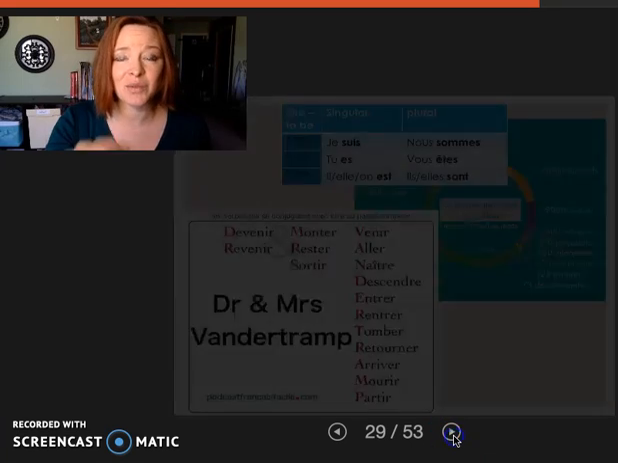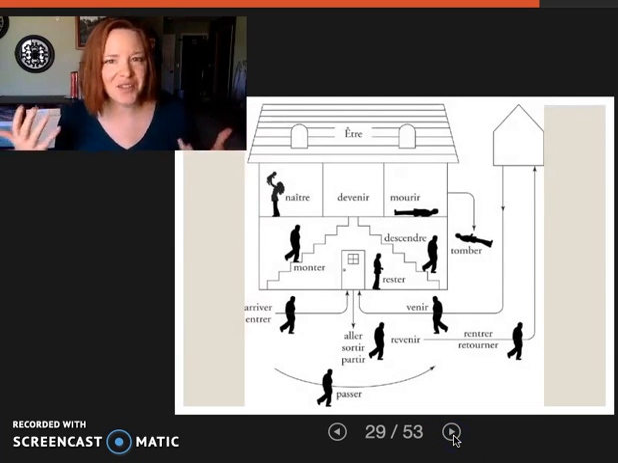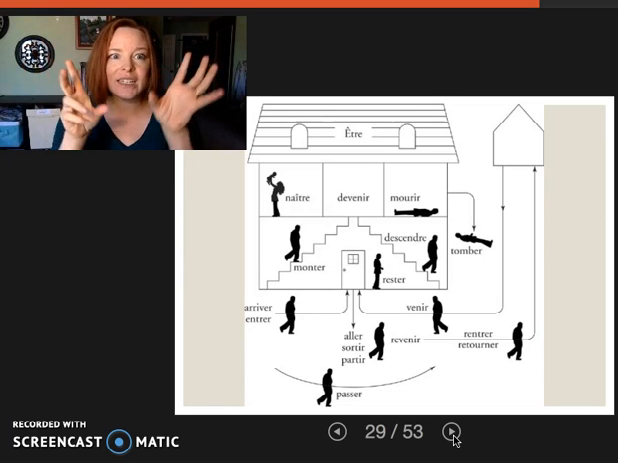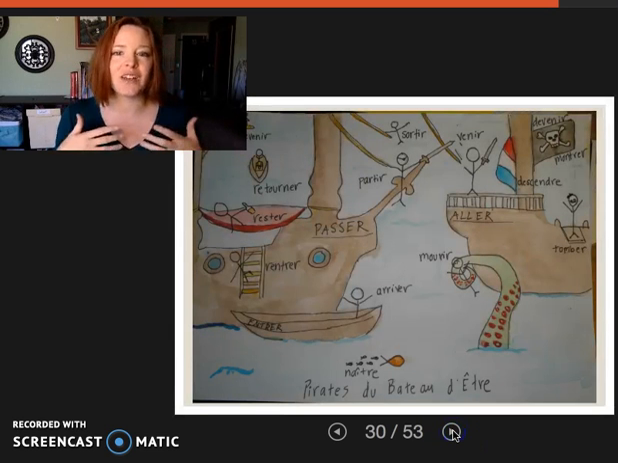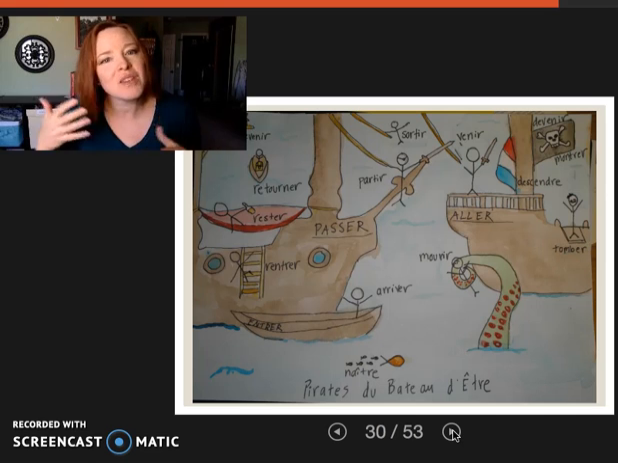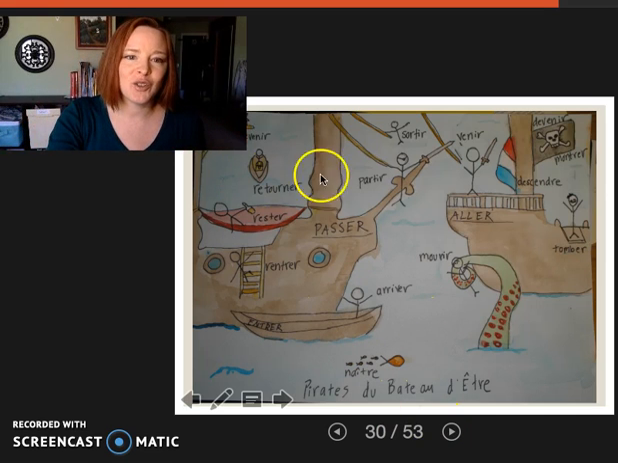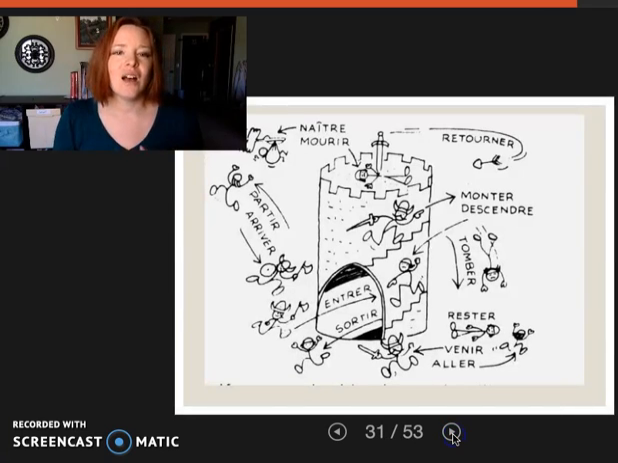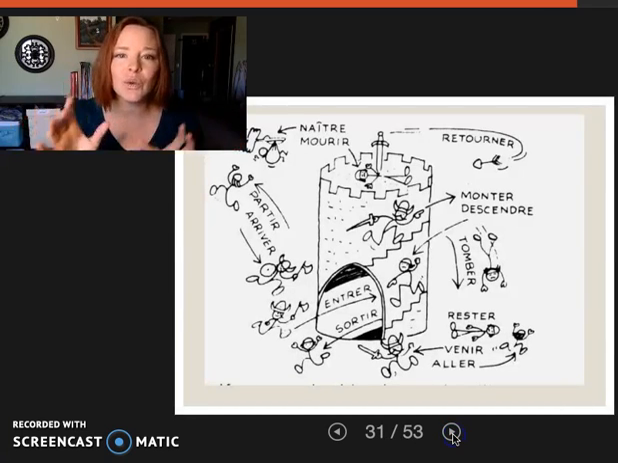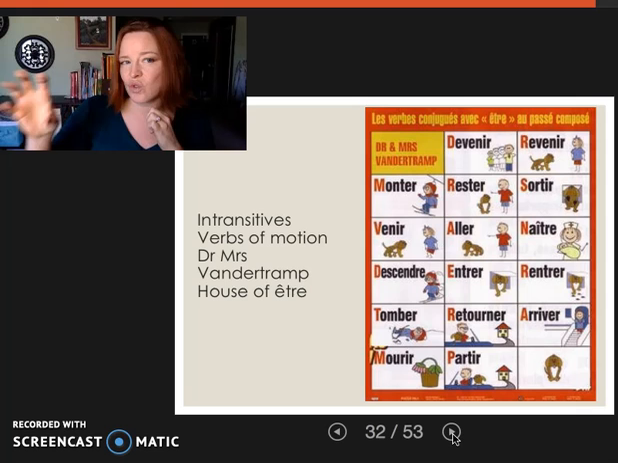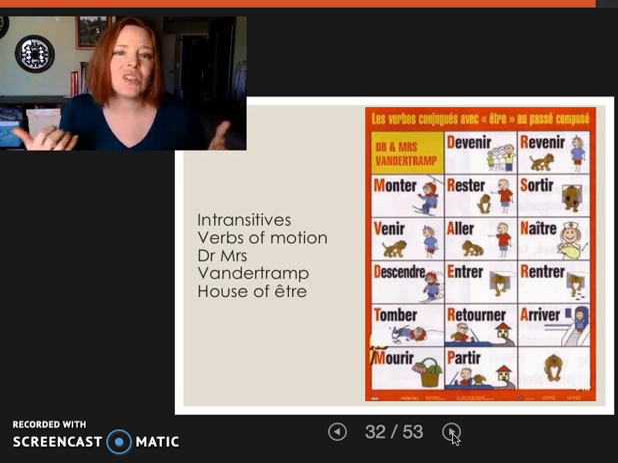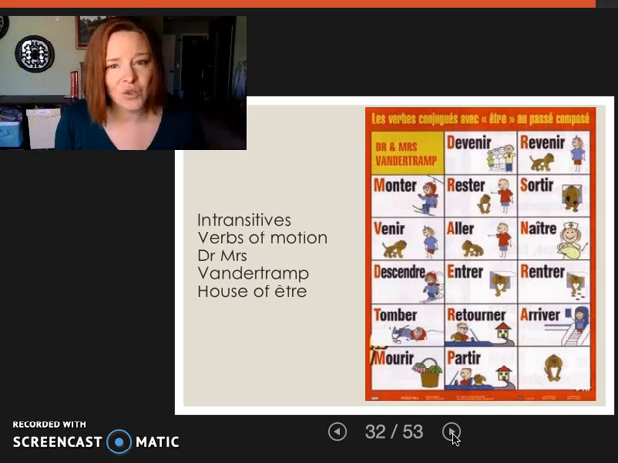Now, some people memorize this in a variety of ways. There's something called the house of être that helps students visually see where exactly those verbs will fit. Now, other students I've had have created cool images to help them recall this information. Maybe they're art students, you never know. I've had a student create the bateau d'être. Other things I've seen are like le tour d'être. So they're trying to place in their mind where all these verbs fit. Maybe they try to associate images with them. Other students, they just need to know an acronym called Dr. and Mrs. Vandertramp. And so each of those letters represents one of the verbs.